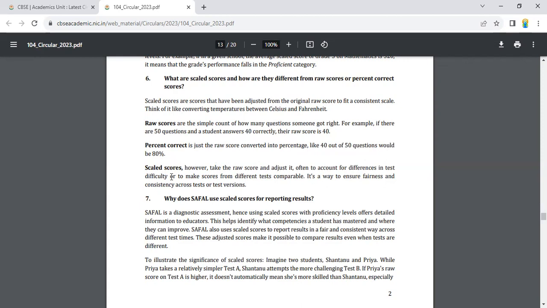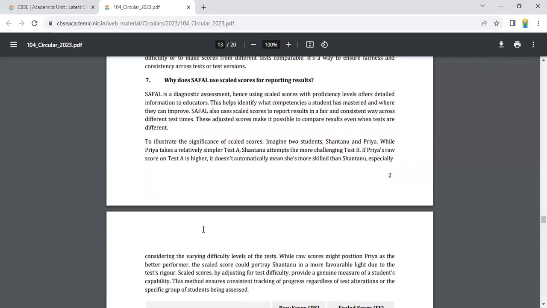Now, what are scaled scores? They take the raw score and adjust it, often to account for differences in test difficulty or to make scores from different tests comparable. It's a way to ensure fairness and consistency across tests or test versions. Why does SAFAL use scale scores for reporting results?